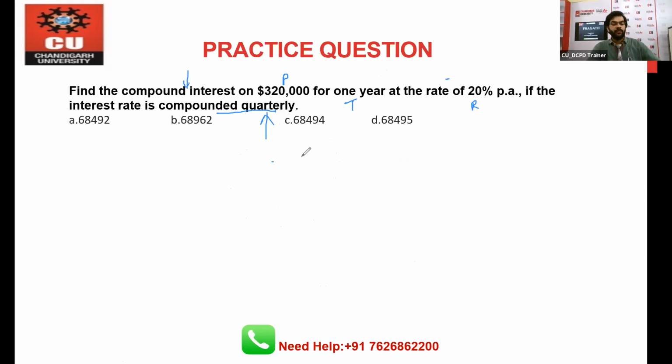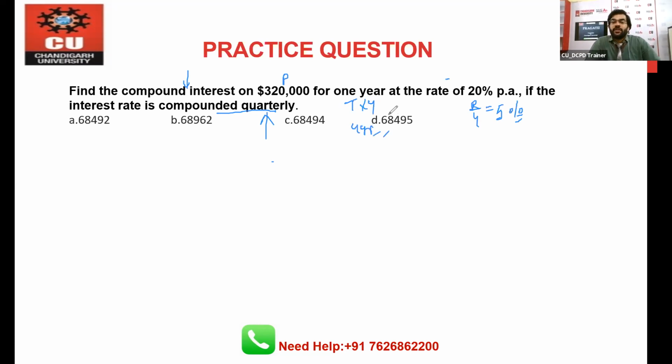Give me the answer, guys, of this question. Give me a response, guys, in this question. So again, you can divide the rate by 4. This will become 5%. Multiply time by 4, you will get 4 years, right?